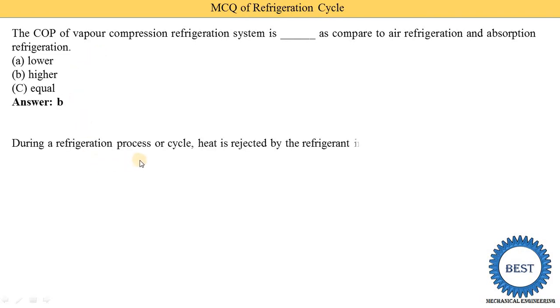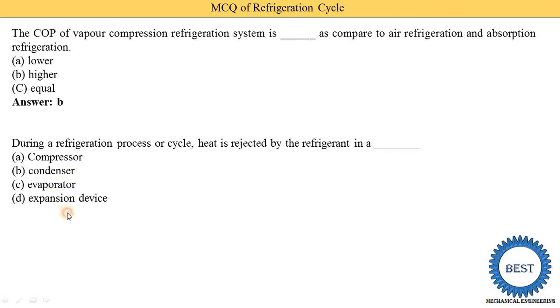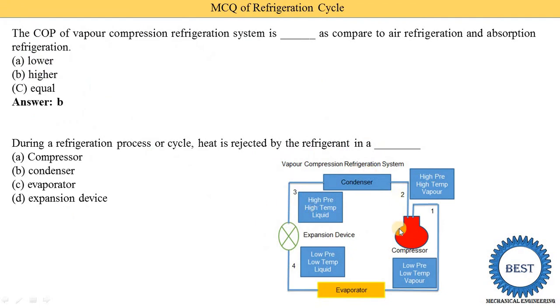During a refrigeration process or cycle, heat is rejected by the refrigerant in the ___. Which component rejects the heat? Option A is compressor, option B condenser, option C evaporator, and option D expansion device. So here you see the diagram. There are four components: compressor, condenser, expansion device and evaporator.